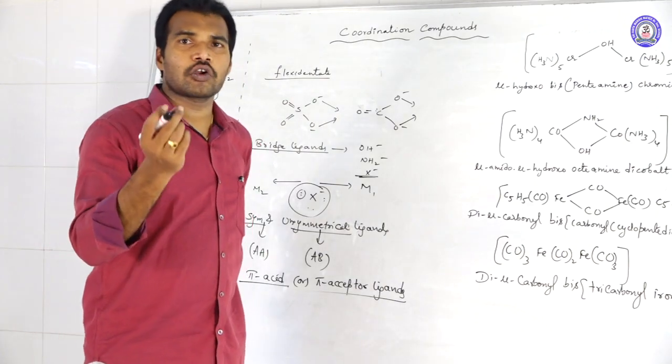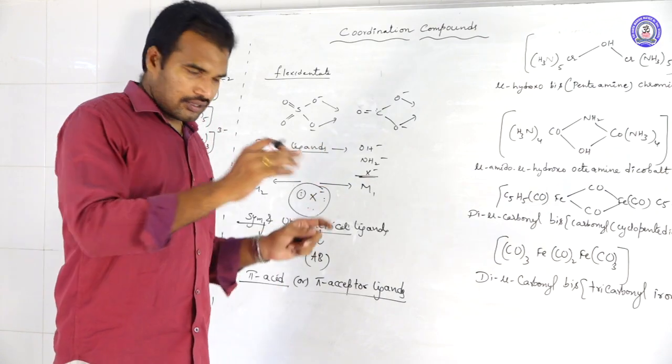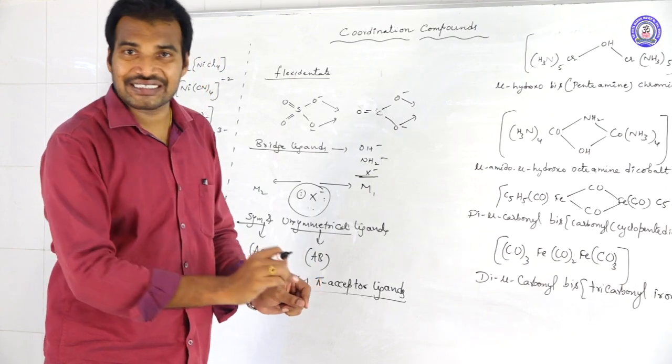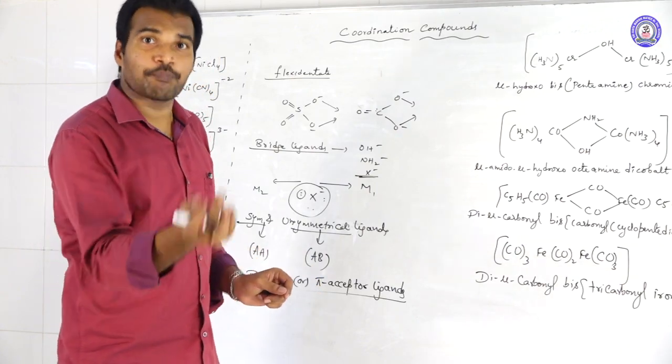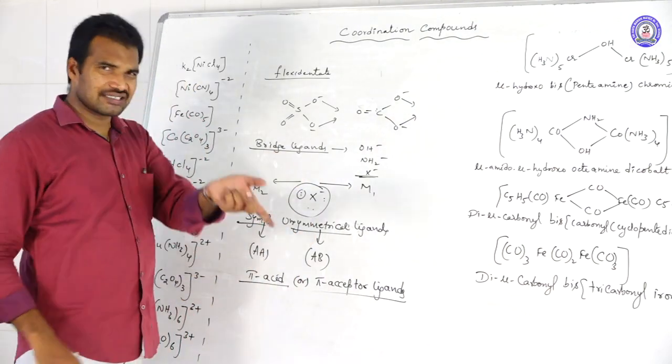Simply in a single word, a synergic bond is nothing but a coordinate pi bond. The bond between a ligand and a metal is a coordinate sigma bond, but a synergic bond is a coordinate pi bond. That's simple, you just remember that. We will discuss that later.